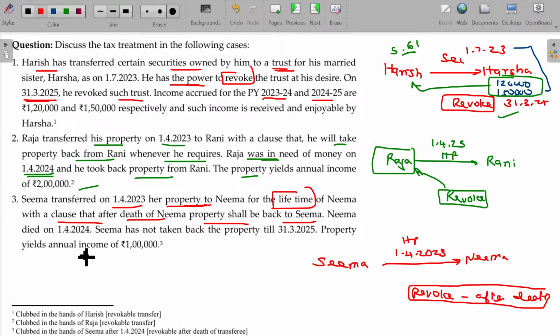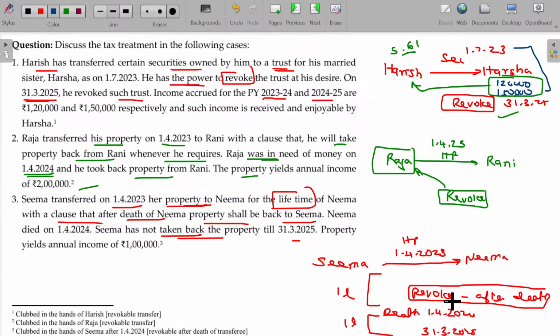Okay, Neema died on which date? Death happens on 1/4/24. Seema has not taken back the property till 31st March 2025. The property yields annual income, so in this year 2 lakhs, 1 lakh is the income. After the death, until repossessed, again 1 lakh is also income generated.